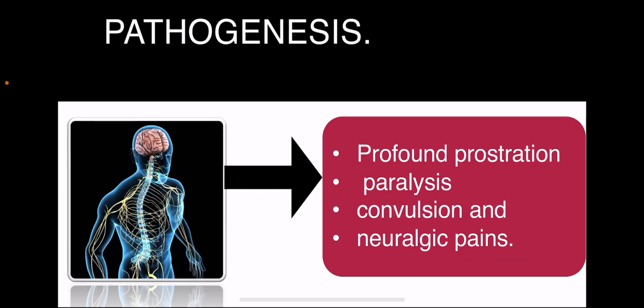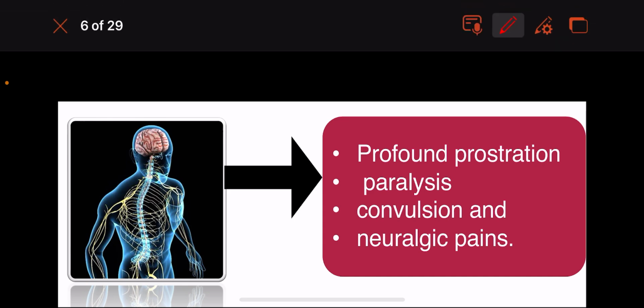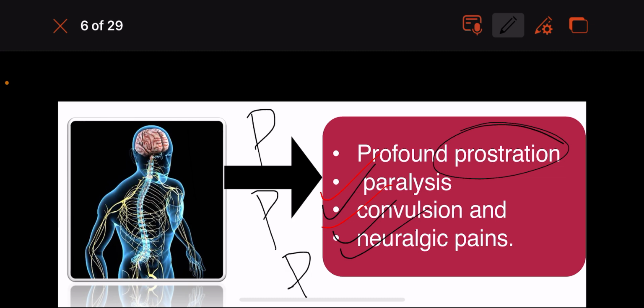Acting on the central nervous system, when it acts on the cerebrospinal system, it leads to profound prostration. There is prostration, exhaustion, paralysis, convulsions, and neuralgic pains. So in the central nervous system, we have prostration, paralysis, neuralgic pain, and convulsions.